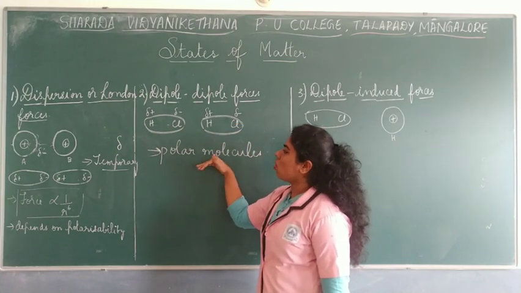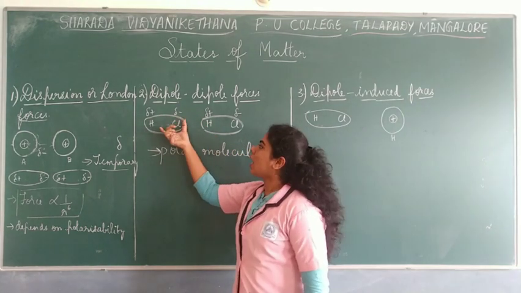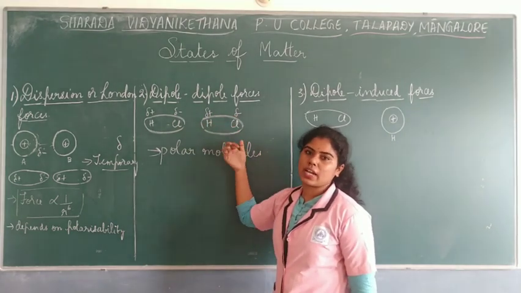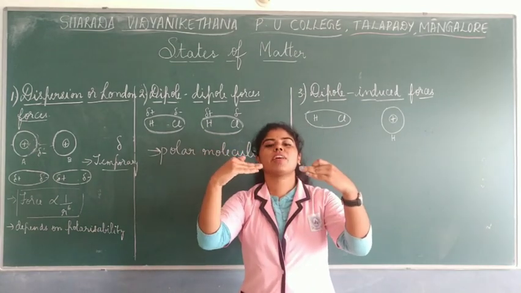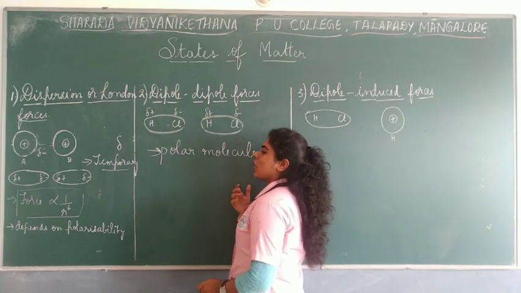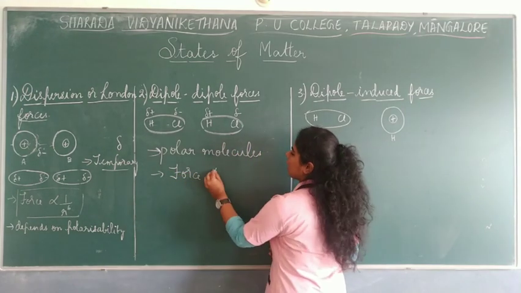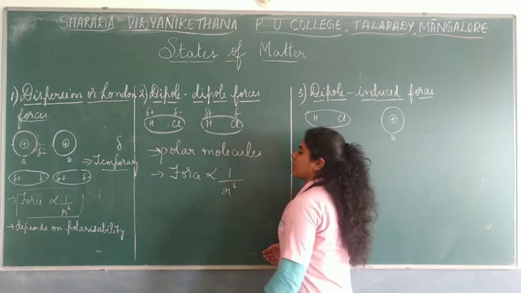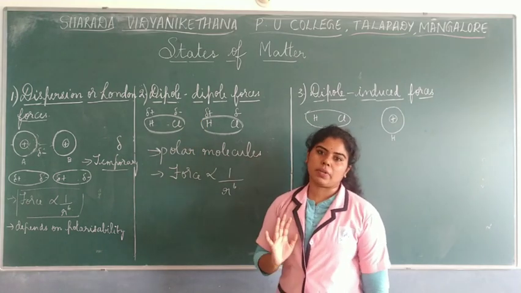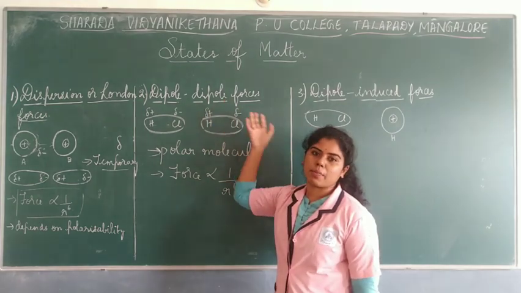Okay. So here also with these polar molecules, if one has a tendency to develop charges, the other one distorts the electron charge cloud and makes it slightly positive and negative. So between these HCl molecules there will be a force of attraction, and that is your dipole forces. Very easy to understand. Here the interactive force also depends on the distance between the molecules, so it is given as 1 by r to the power 6, just like the other one, and also it depends on the polarizability. So this is the second type of force, which is very important, that is dipole forces.